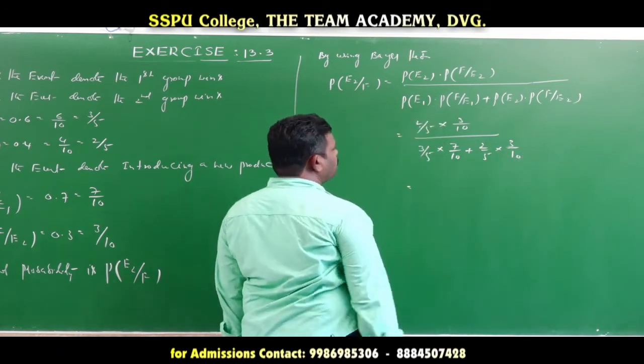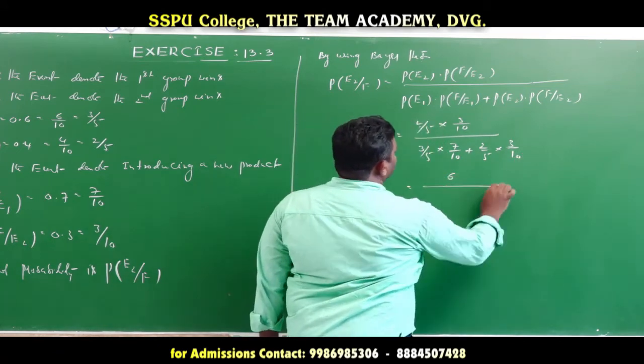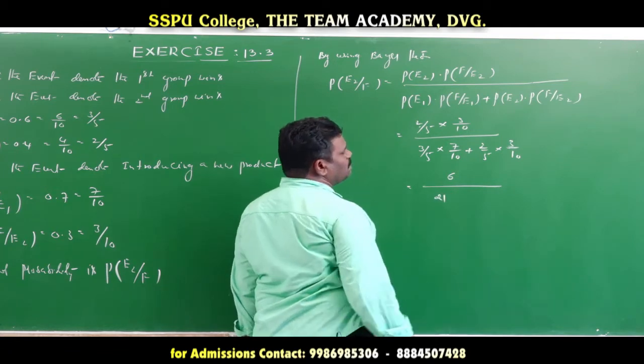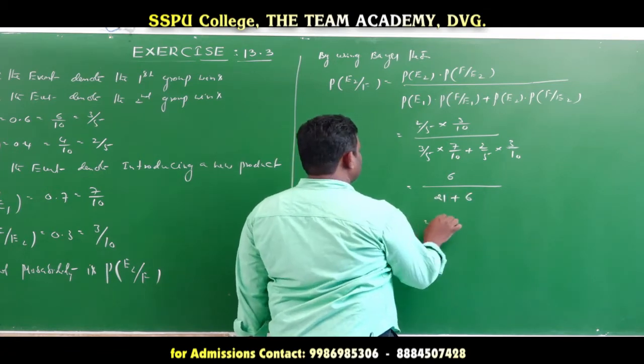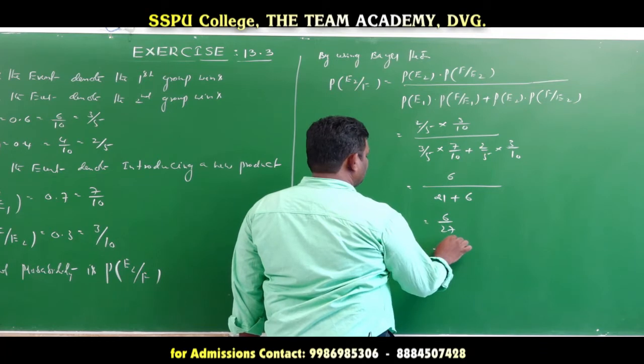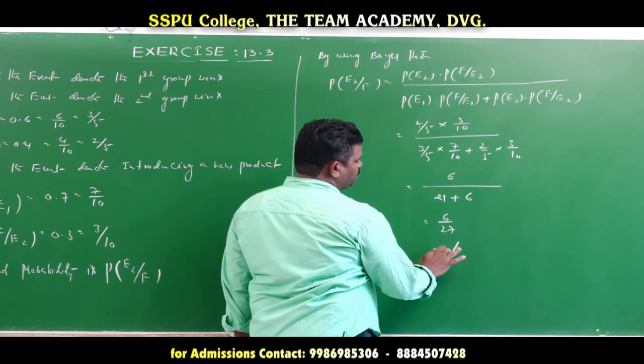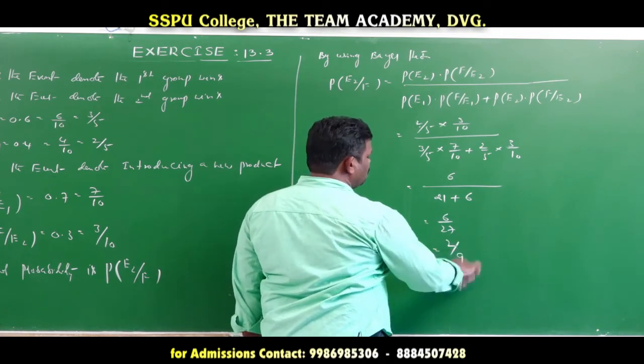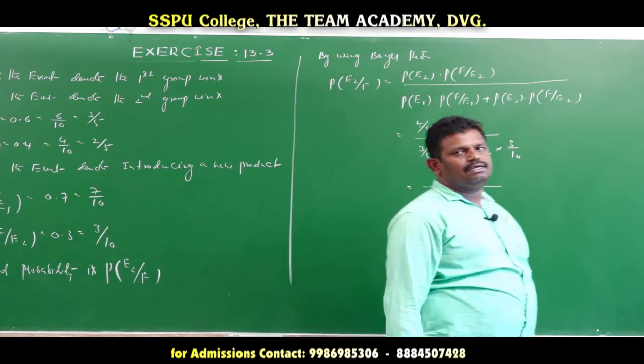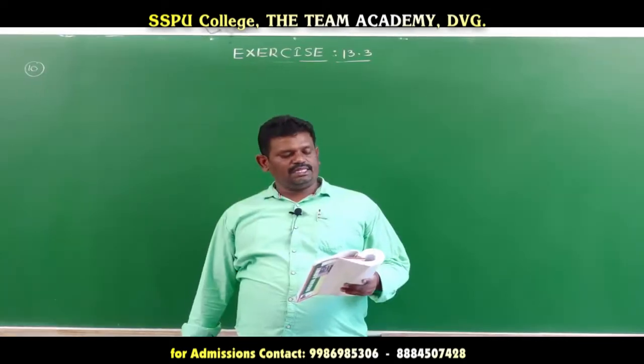Then in the denominator, 3 2s are 6 by this value, 3 7s are 21 plus 6, that is equal to 6 by 27. 3 2s are 6, 3 9s are 27. So 2 by 9 is the required probability of the 10th question.